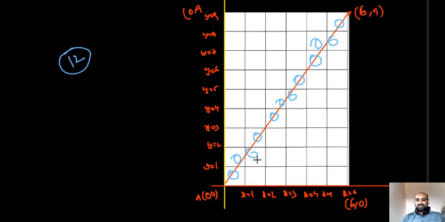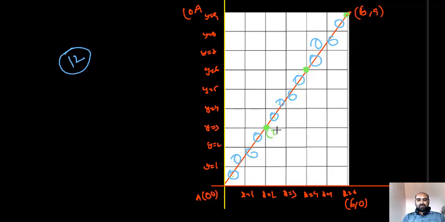Here the important thing is, students, listen. Here 1, 2, 3, 4. After that, the line is passing through this vertex. Here 1, 2, 3. After that, the line is passing through this vertex. What are the coordinates of that point? 2, 3.